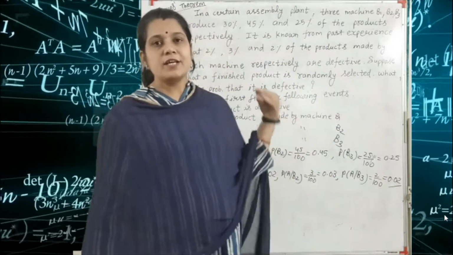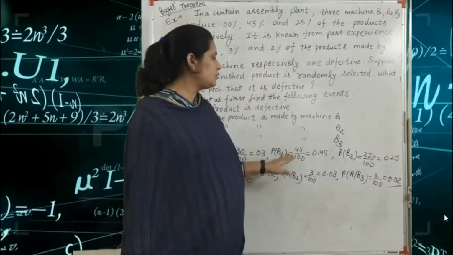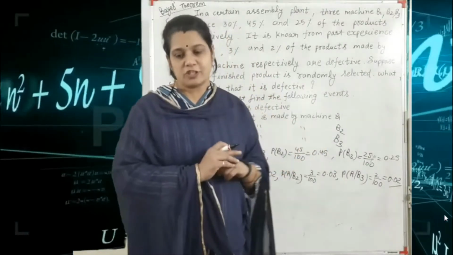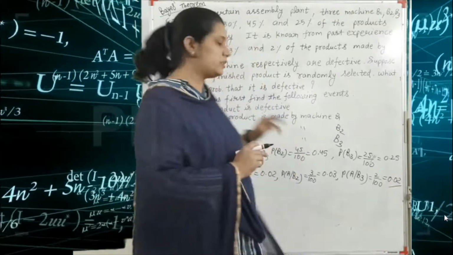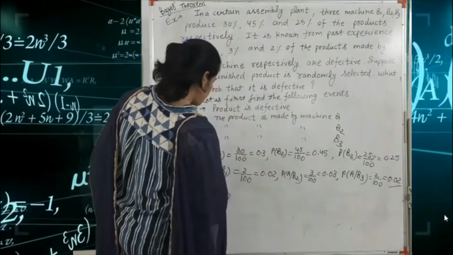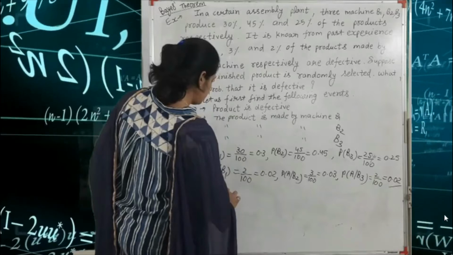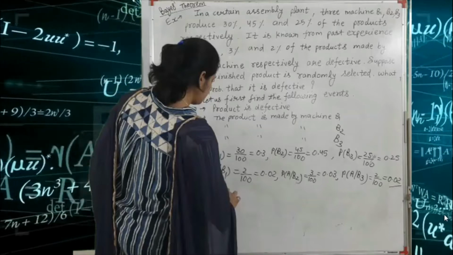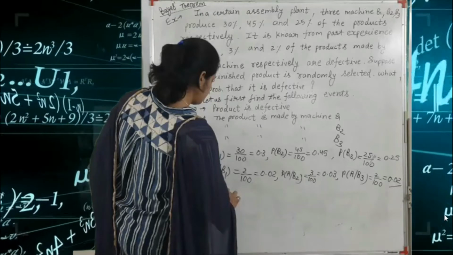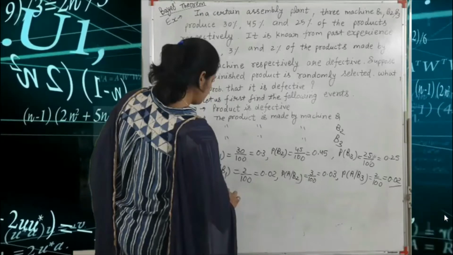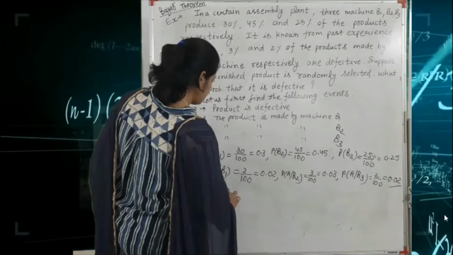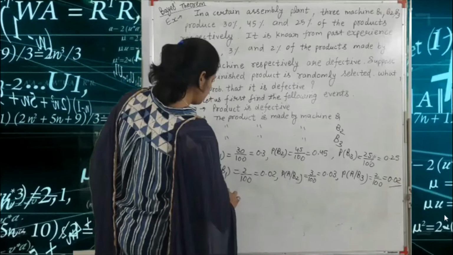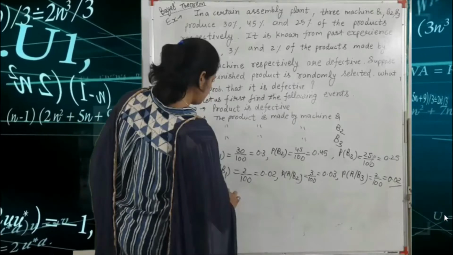So first we write all these values from our question. All these values are already given in the question, but we have to find the probability of A. Probability of A means the probability that the product is defective, and we consider A equal to the product is defective. So first we find the value of the probability of A. What is the formula? It depends on the Bayes theorem.